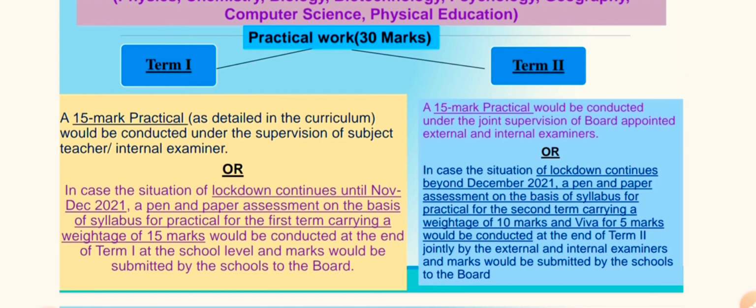A 15 marks practical would be conducted under the joint supervision of the board-appointed external and internal examiners. And in case of a pandemic or lockdown situation that continues beyond December 2021, then again a pen and paper exam will be conducted for practical-type work, with a weightage of 10 marks and viva for 5 marks, conducted at the end of the term.